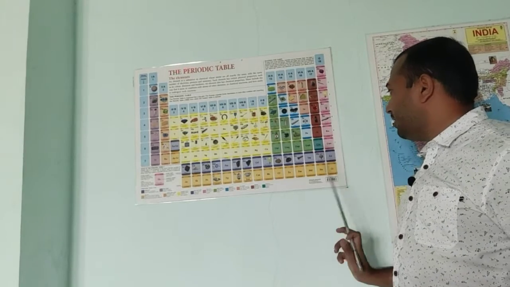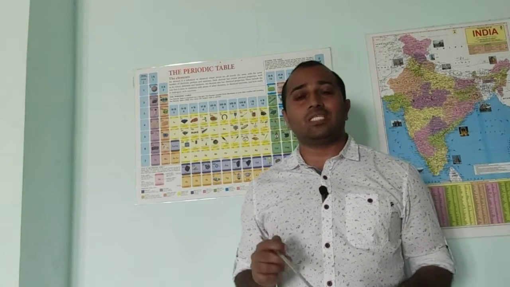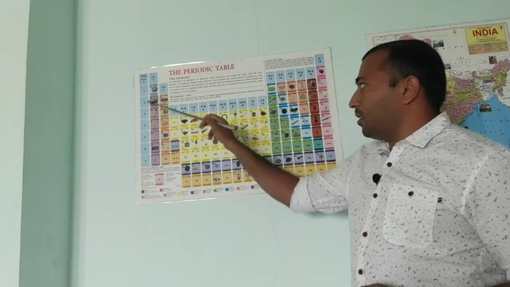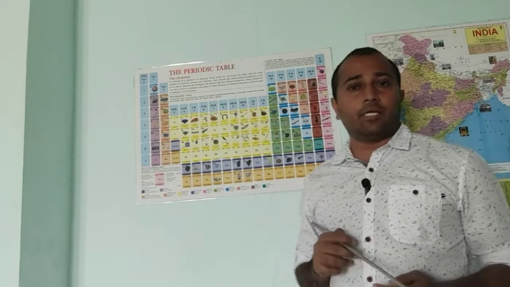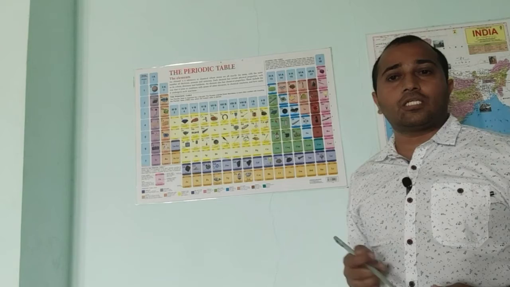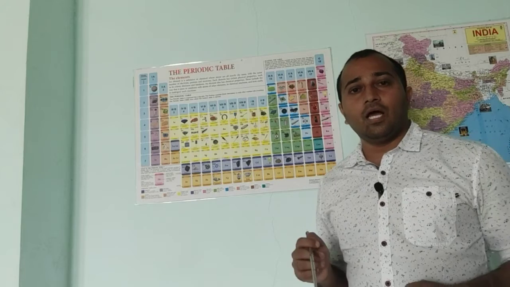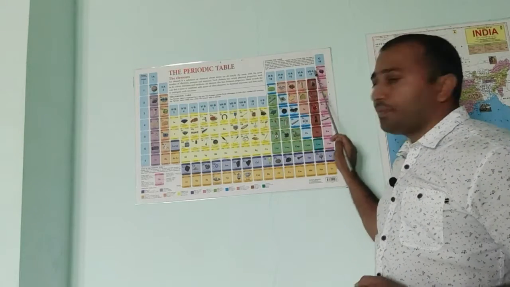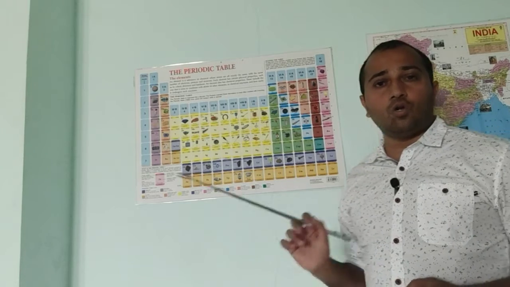The other elements were found by Dmitri Mendeleev when he made the periodic table. But the inert gases or noble gases were found by whom? The scientist William Ramsay found the inert gases or noble gases.